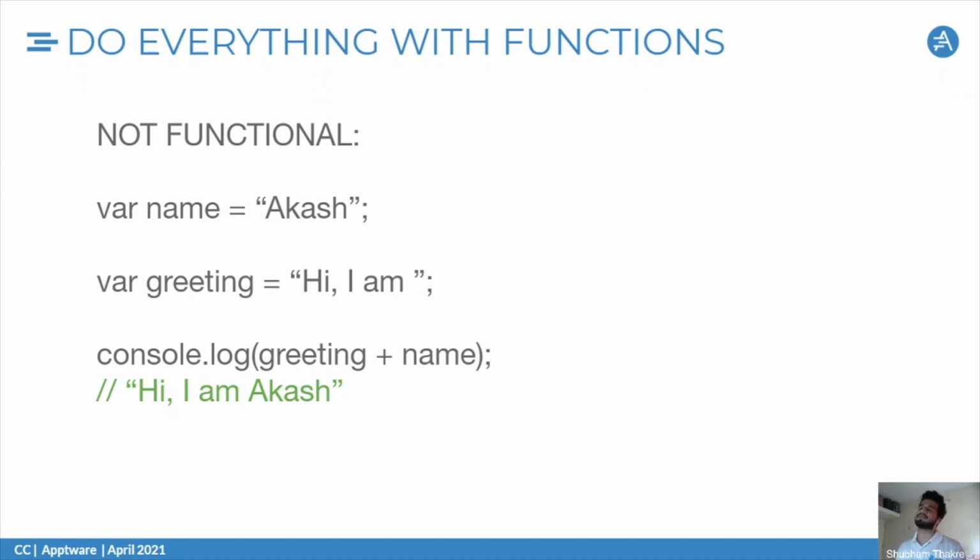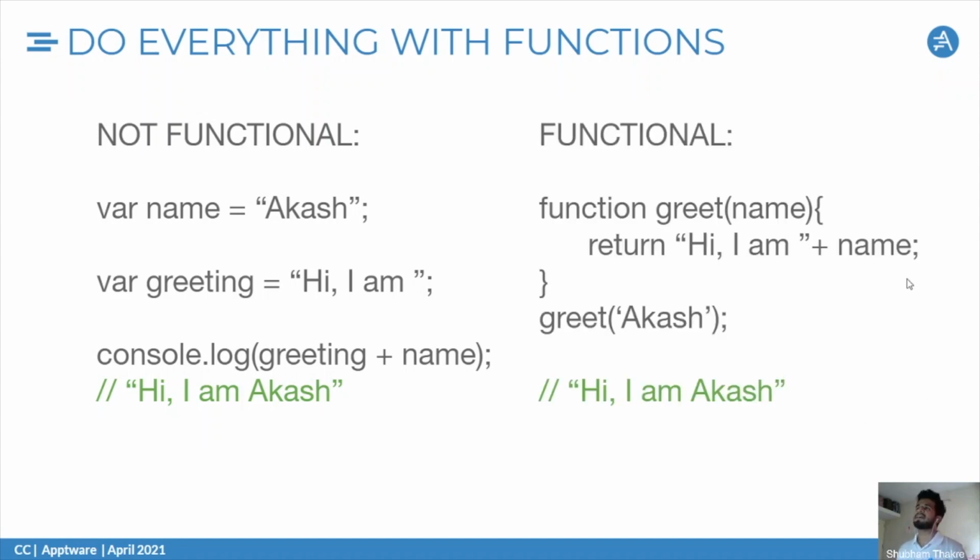Like I said in the previous slide, in the imperative programming style we have a name, Akash, and another variable, greeting. When I console log greeting plus name, I get hi, I am Akash. This is an imperative style example, which is not a function. In functional programming, we have functions. We can write a function named greet, pass the parameter, and when we call the function, we get the output. This is the concept of functional programming, one step of it. It's very huge, but in functional programming, we do everything in a functional way. Okay, so this is done.